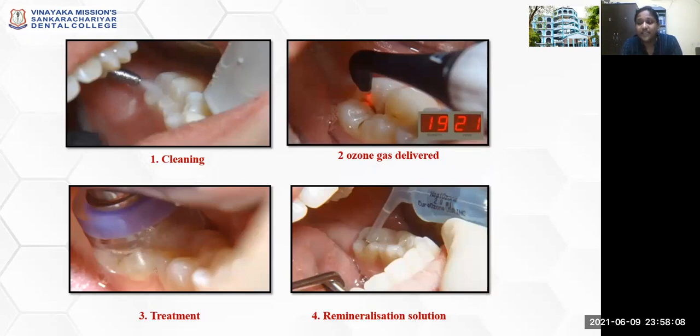So by increasing the time, the ozone can enter into the subjacent enamel and dentin. So first, the tooth structure is cleaned, then ozone gas is delivered using a pump, then the treatment with the fluid is given, after which the remineralization solution is applied.